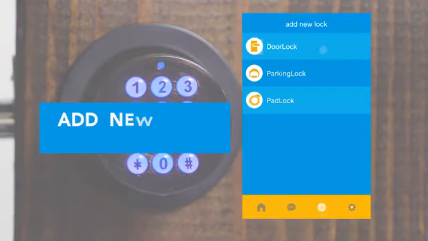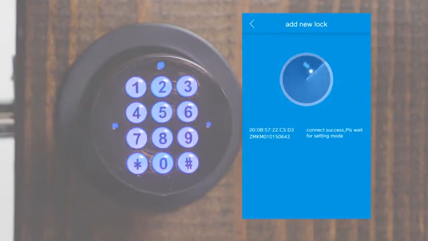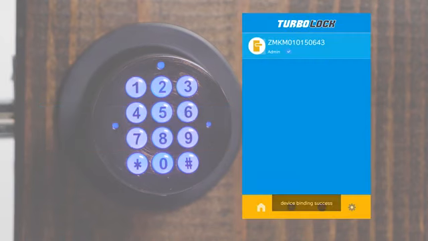In the app, tap the plus icon on the bottom bar, then select the type of lock you are pairing with. Once the lock is found, its information will appear on screen. When the option appears, tap Connect Lock to start pairing the lock and the phone.